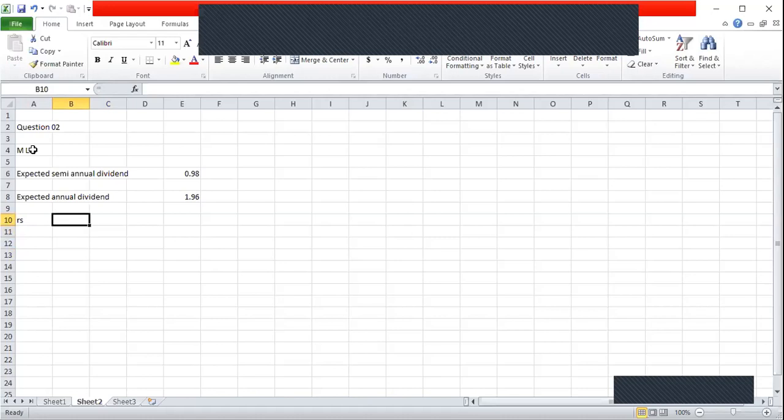So here I can apply the formula RS equals, I'll first write the formula, dividend yield plus capital gain. This is what I have discussed in the presentation. So RS equals dividend yield plus capital gain. So how do I calculate the dividend yield?